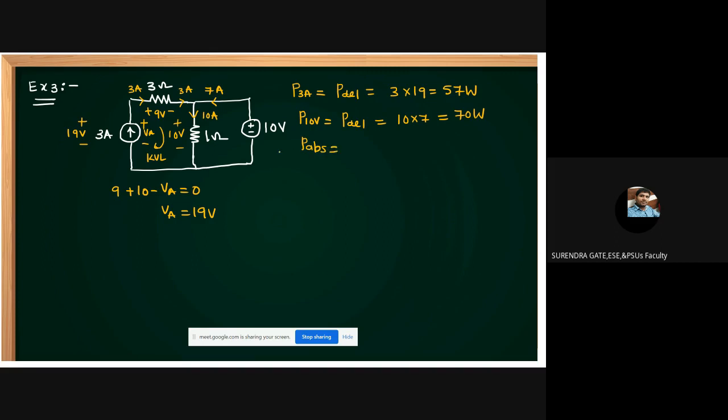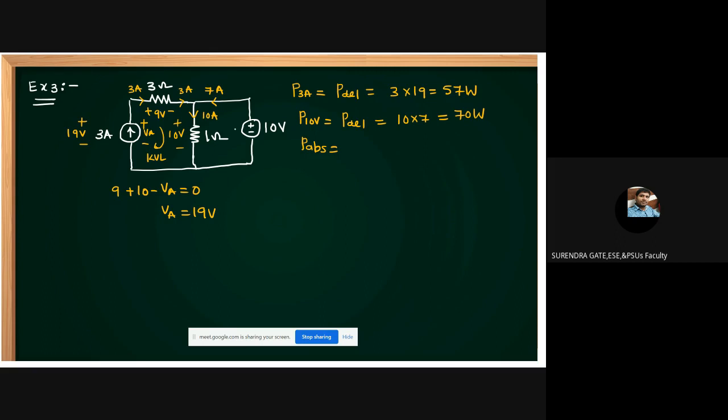But here, see, in the first problem only the current source is delivering. In the second problem only the voltage source is delivering. But here both the sources are delivering. Mother is giving money to our younger brother, and even father is also giving money to the younger one, because he wants to make more expenditure. That's why both are delivering.